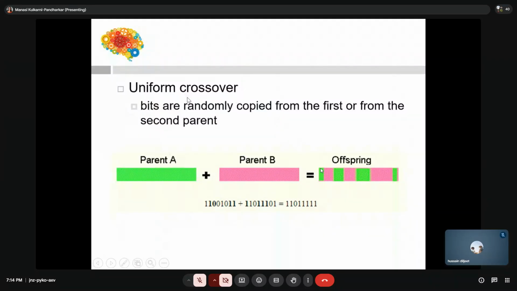Then we have a uniform crossover. Tell me what is happening in the uniform crossover. First 3 points from this one, then exclude 3 points, then 2 points, then again 2 points, exclude some points, then these points. So bits are randomly copied from the first or from the second parent. This we call a uniform crossover.